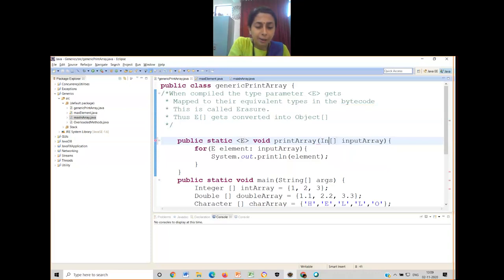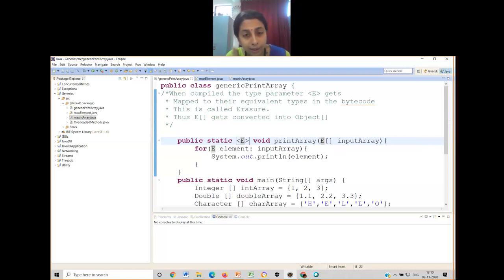Can I write over here, if I write something like this? Normally we had written up to now this kind of functions, correct? If I write integer there, it becomes a specific function, a specific method. But now I want to make it a generic function. How? I will replace that data type with capital E that I have supplied as generic data type.